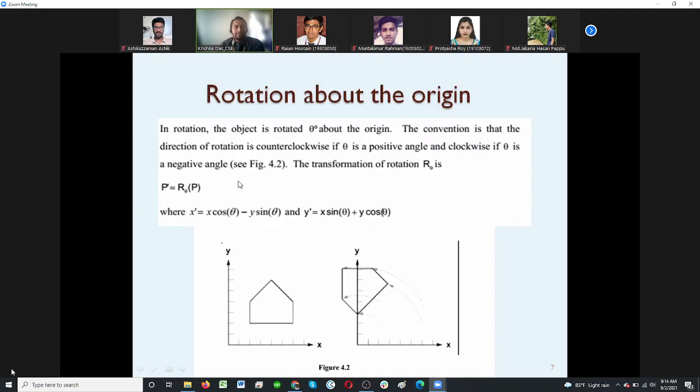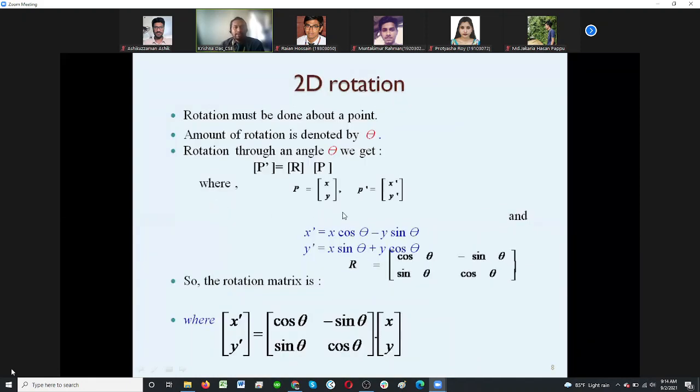And this transformation function is P prime equals R theta, the rotation function, times P. And this P prime is nothing but X prime and Y prime. The rotation function is the matrix cos theta, minus sine theta, sine theta, cos theta.